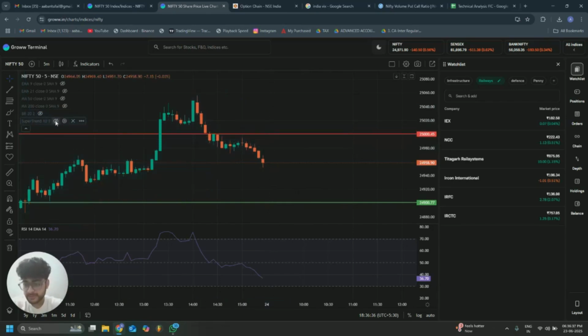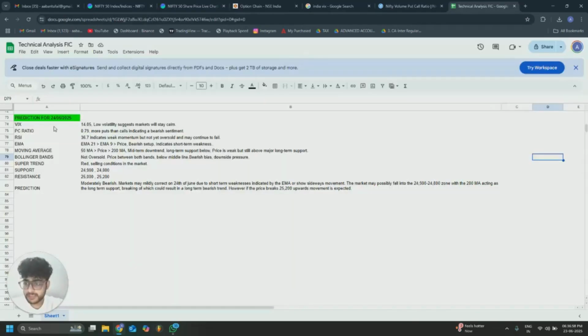Now let's look at the trend that has been continuing. There has been a bearish trend in the market. As we can see, the RSI is currently 36.7, weak momentum but not yet oversold, and it may continue to fall slightly. Now we'll look at the VIX.